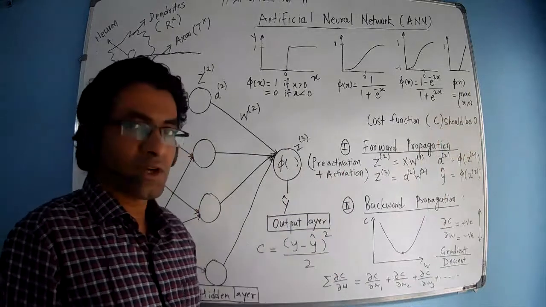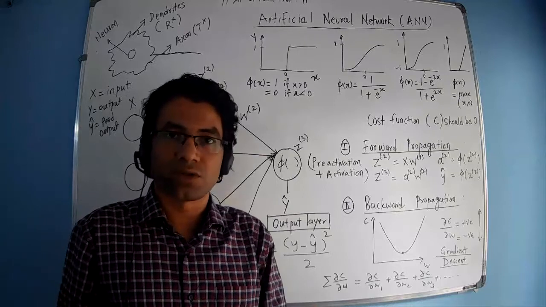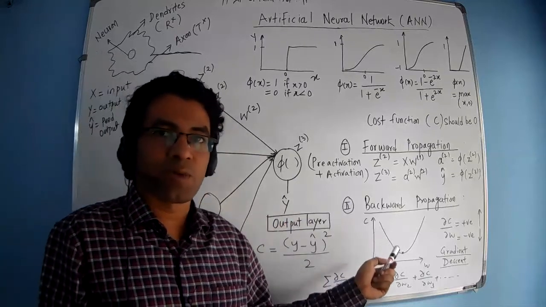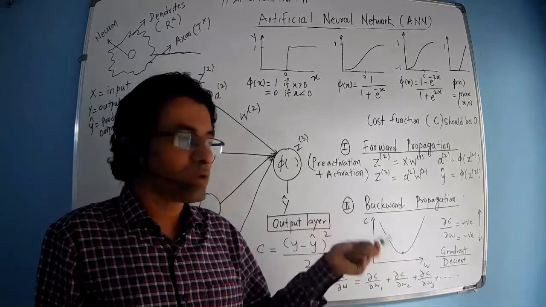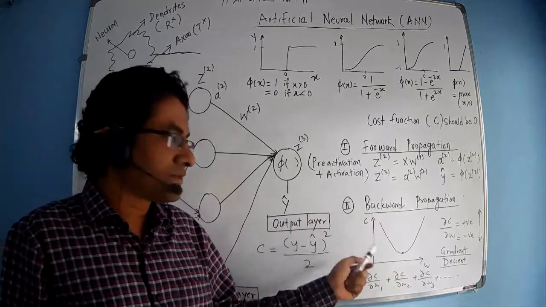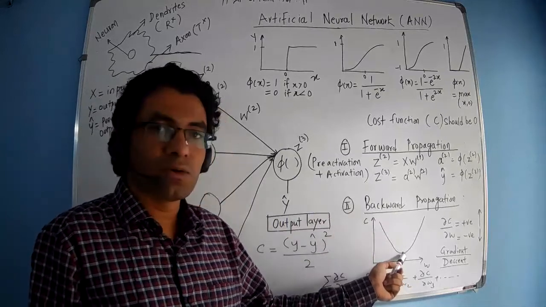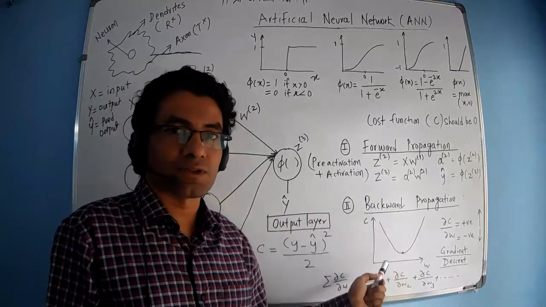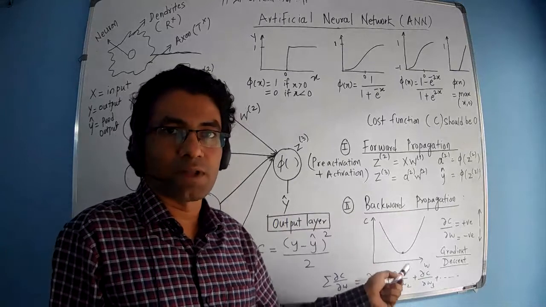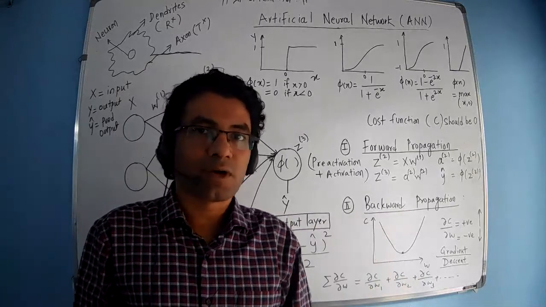Now in backward propagation, we focus on the cost function. If your cost function is not zero or not near zero, if it is a high value, then you need to update the weights. So in back propagation, we need to update the weights. So how to update the weights? First, we have to observe the value of the cost function with respect to weights. The cost function value should be minimum. So until you get the minimum value, you have to modify the weights. That many iterations you have to perform till you get the minimum value of the cost function.